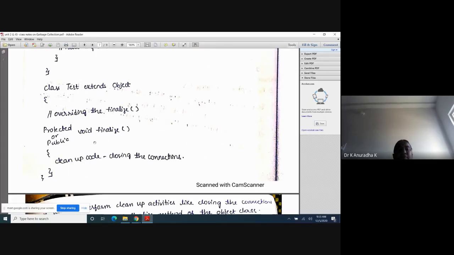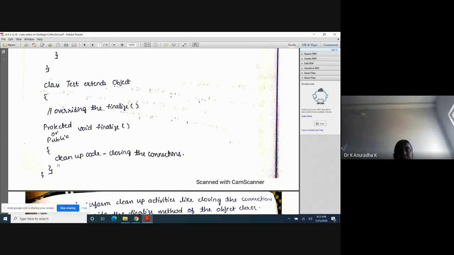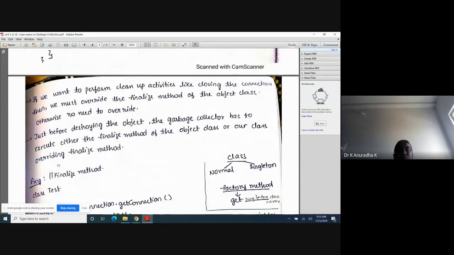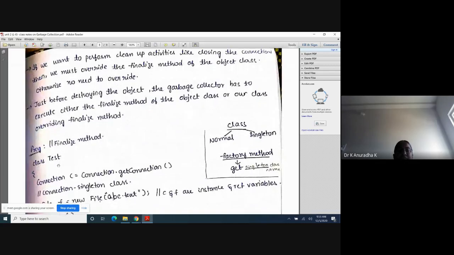If you want to perform any cleanup, like closing database connections or network connections, it is a must to write the finalize method. Otherwise, it is not necessary. It is only optional. Now I will explain how to write the finalize method in our class to perform cleanup activities.